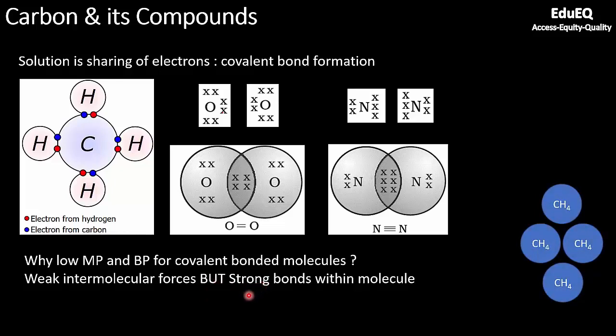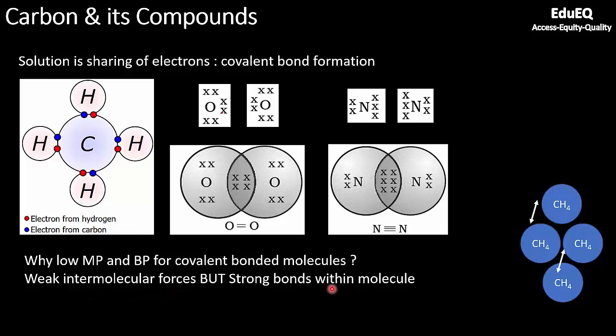You know in ionic compounds, one group is positively charged, one is negatively charged. So unlike charges will be holding each other with electrostatic force, which is significantly higher than the case where you are sharing the electrons. If you see the example of the same molecule, methane, so this is one molecule, another molecule. There are weak forces between the molecules, but this does not mean that there are weak forces between the carbon and hydrogen bond, right? The carbon and hydrogen bond will be strong, but the interaction between one molecule and another molecule, which is called intermolecular, is weak.